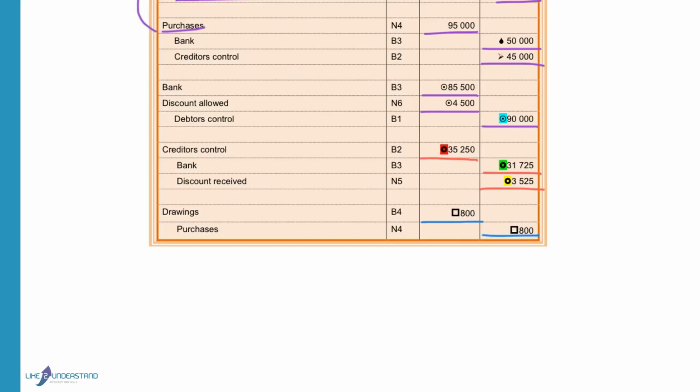All the entries that are recorded in the general journal will be posted to the general ledger on exactly the same side as you recorded it in the journal. So if an entry is recorded on the debit side of the journal, you will record it in your ledger account on the debit side. If the purchases is recorded on the credit side, it will be recorded in your general ledger on the credit side.